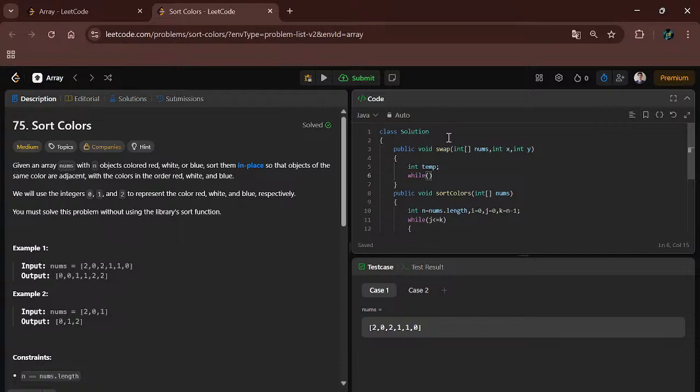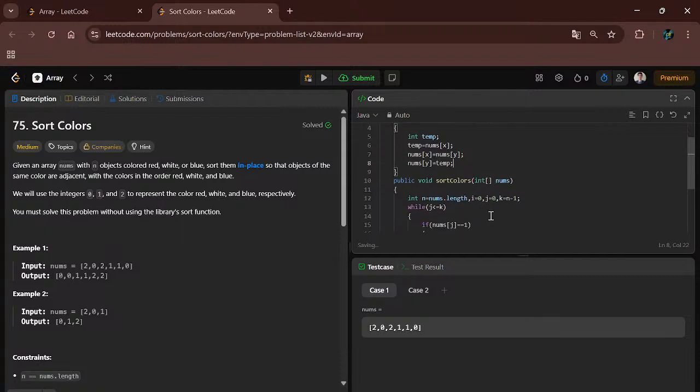No, I will not implement a while loop because we are swapping only 2 numbers, not the whole array. So temp equal to nums of x, nums of x equal to nums of y, and nums of y equal to temp. This is the basic swapping formula.